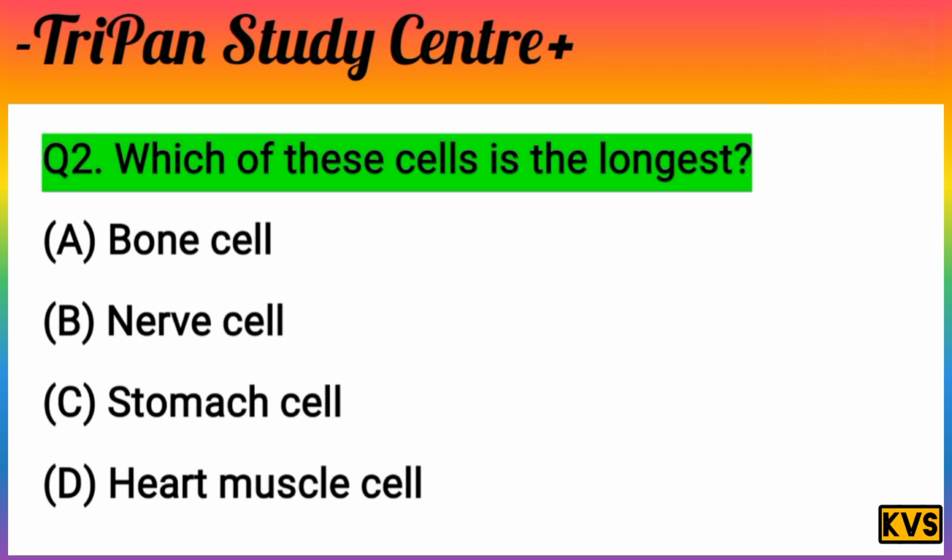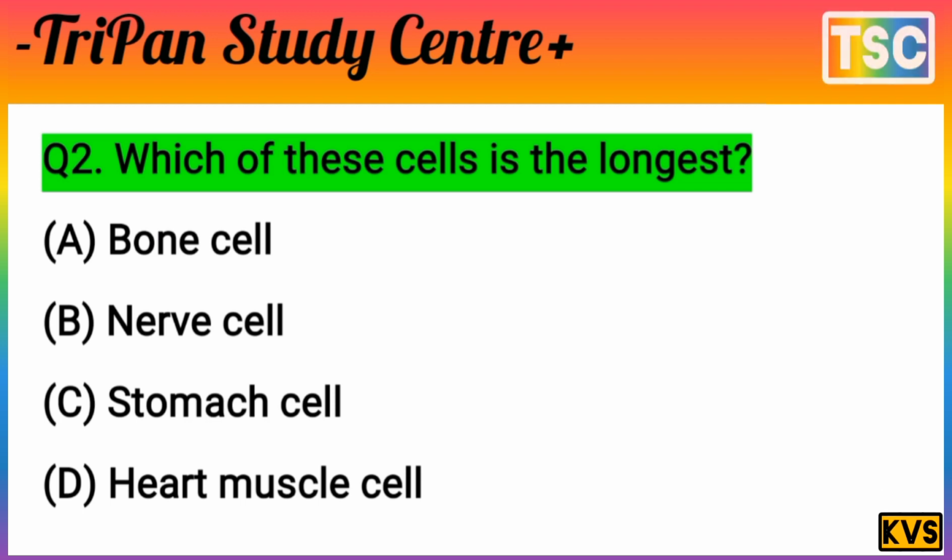The nerve cell is the longest cell in the human body because nerve cells are distributed in all parts of our body. It means option B is correct. Option B is correct. The nerve cell is the longest cell in our body.